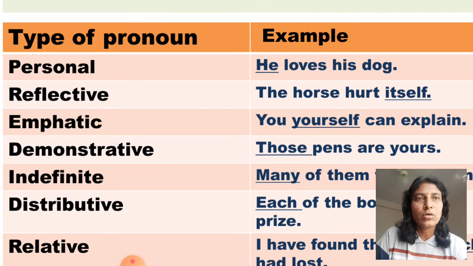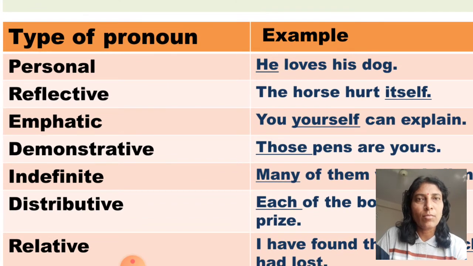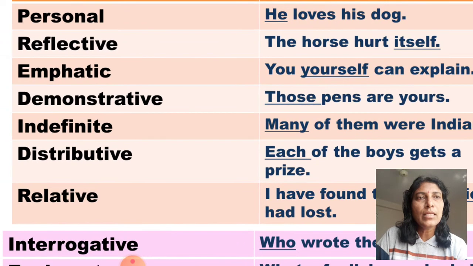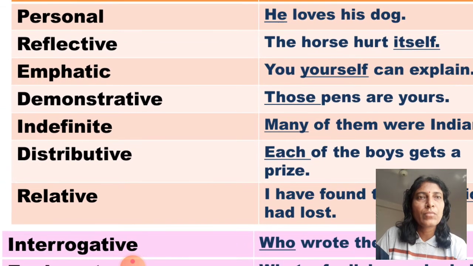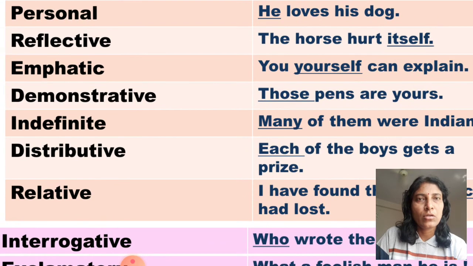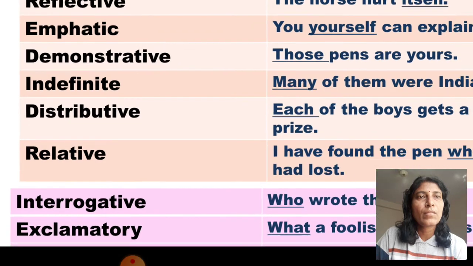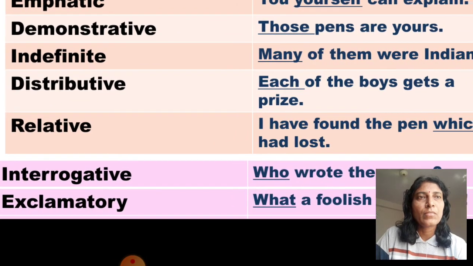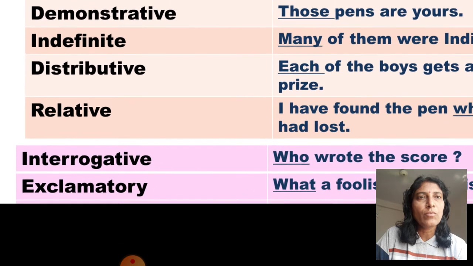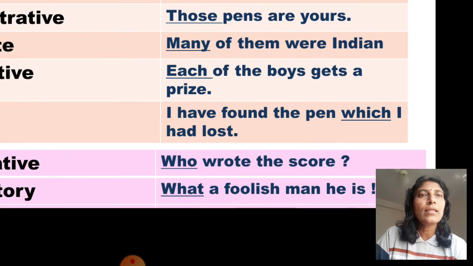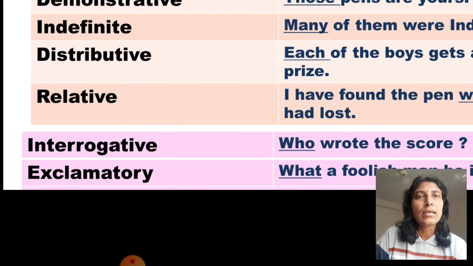These pens are yours. Here these is the demonstrative pronoun. Many of them were Indian. Many is the indefinite pronoun. Each of the boys gets a prize. Each is the distributive pronoun. I have found the pen which I had lost. Here which is the relative pronoun. Who wrote the script? Who is the interrogative pronoun. What a foolish man he is. What is the exclamatory pronoun.